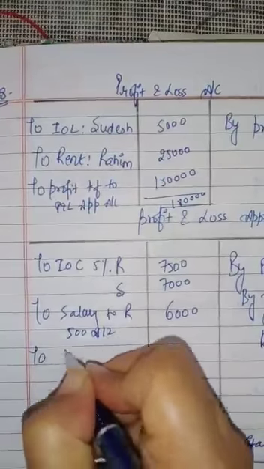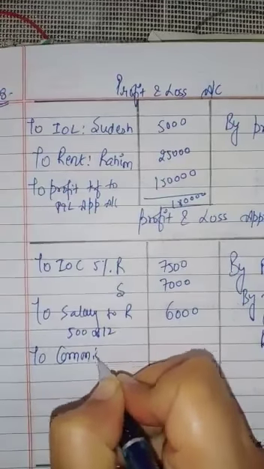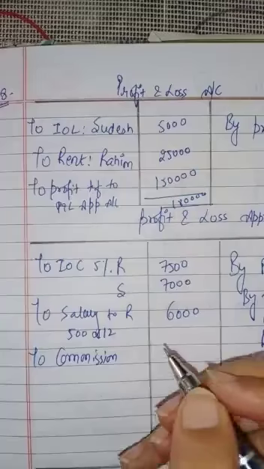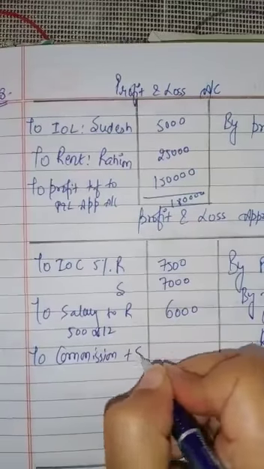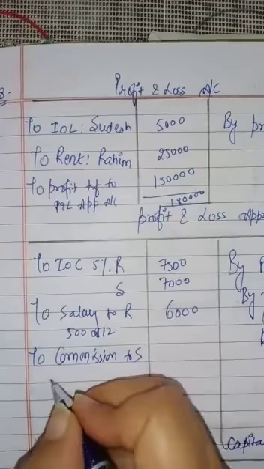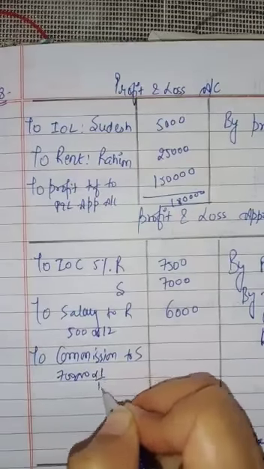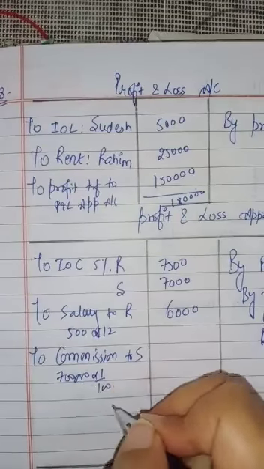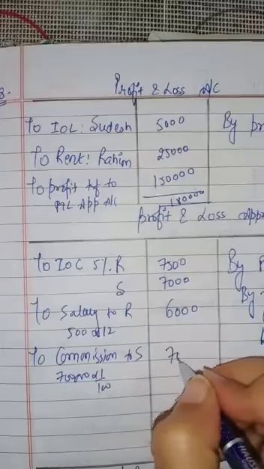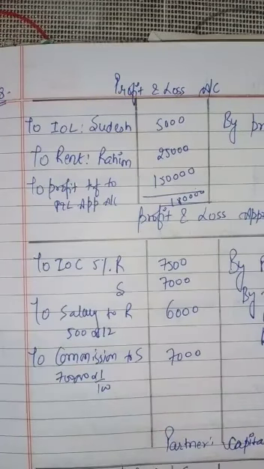The only thing left is commission. Commission to Sudesh, and that was 1% of 7 lakh. Sales was 7 lakh and 1% of sales is 7,000. Only 3 things are allowed because it is given in the question.